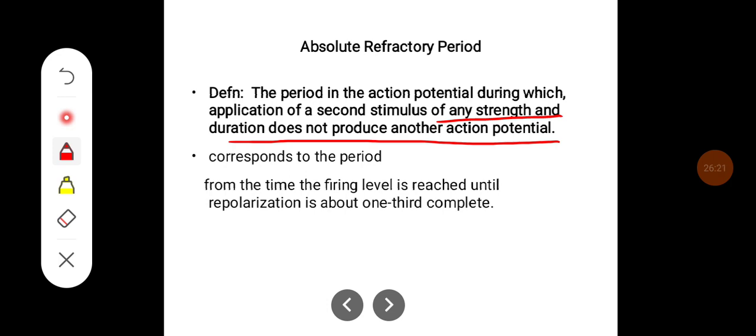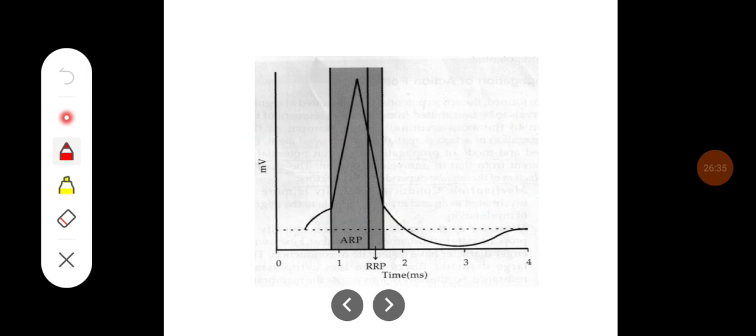And this corresponds to the time from when the firing level is reached until the repolarization is about one-third complete. Okay, so this is the phase of the absolute refractory period, and this phase is the relative refractory period.